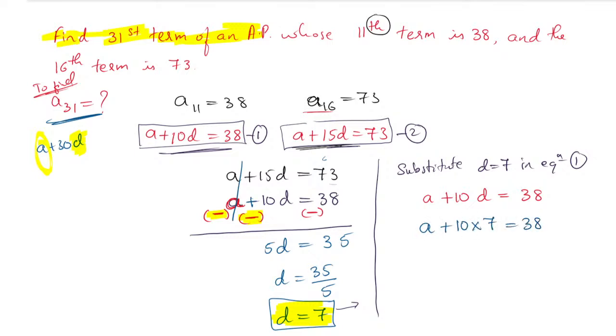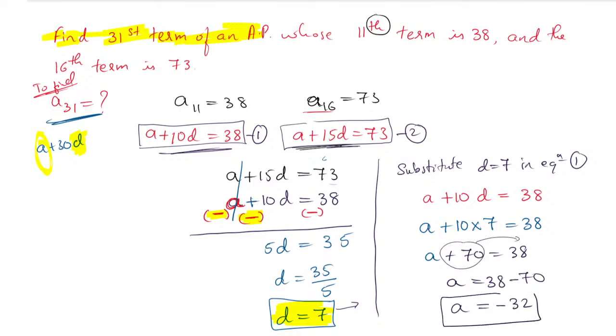So A plus 10 into 7, and 10 into 7 is 70, that is equal to 38. So A is equal to 38 minus 70, shifting 70 to the other side, it becomes minus. So the A value will become minus 32.